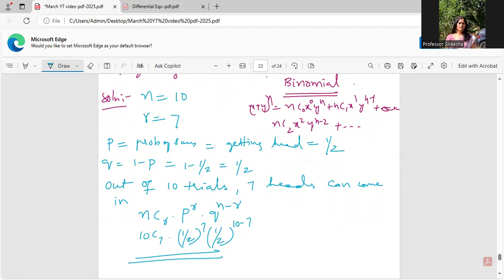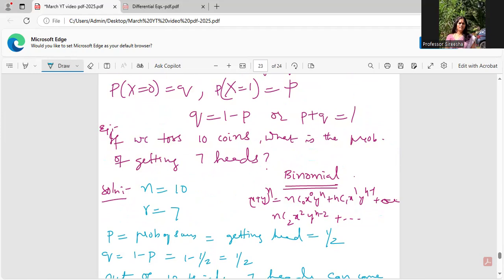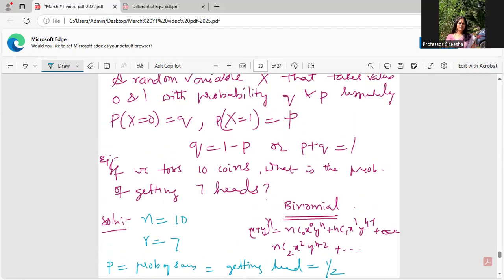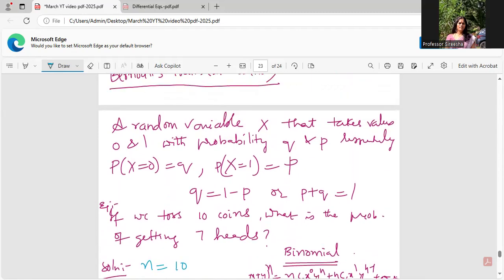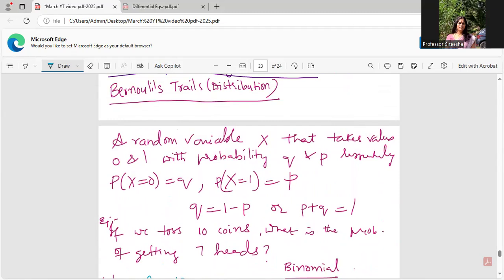Okay. So like this I will be solving, for which I'll be needing the Bernoulli distribution or the binomial distribution. Mind you, guys, before going to Poisson's distribution, all of us should know that Poisson's is the limiting case of binomial distribution. Even normal distribution or Gaussian distribution is the limiting case of binomial distribution only, because of which you ought to know what exactly Bernoulli's distribution or Bernoulli's trials are, and then how I will do using binomial or Bernoulli distribution.